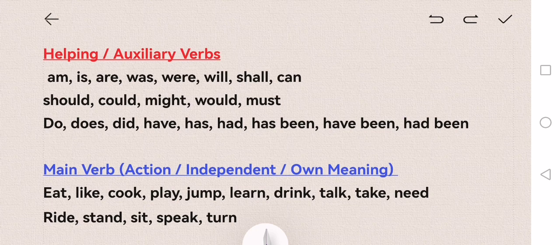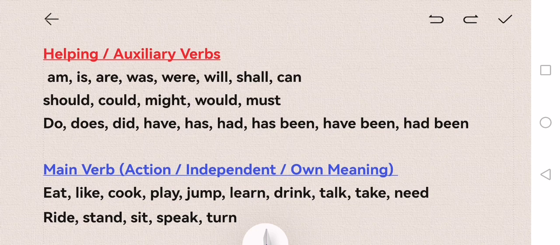Or if you say, "I have a pen." Over here, have is an auxiliary verb. Or you can say, "I have been waiting for the last 2 hours." So have been is an auxiliary verb. Or "He was there." Was is an auxiliary verb here.